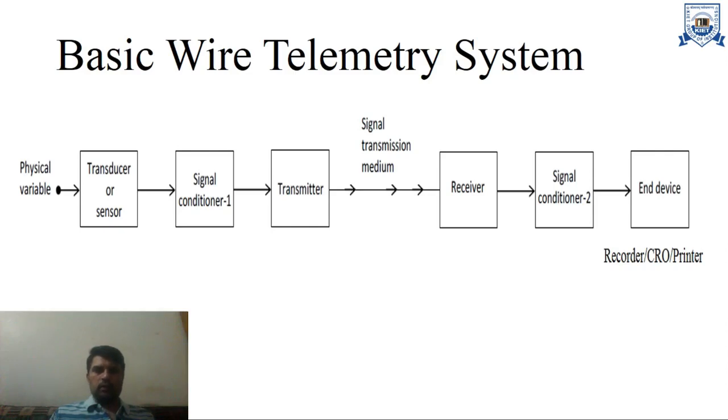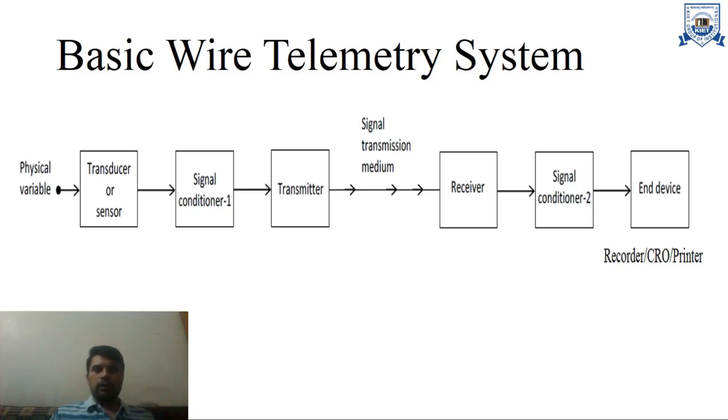The next block is signal conditioner 1, which has filters, amplifiers, modulator, demodulator, etc. Next is our transmitter, in which we have a transmitting antenna. Then we have the signal transmission medium, which in this case is through wires. Wires may be copper wires, etc.